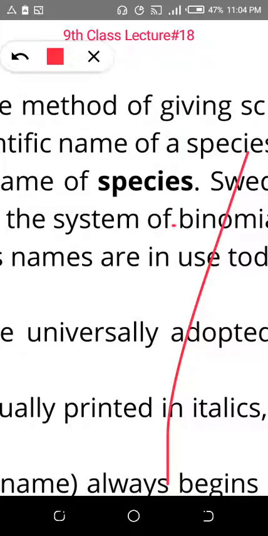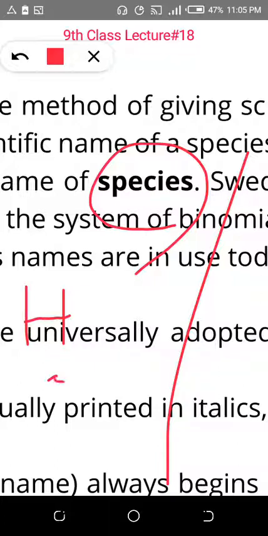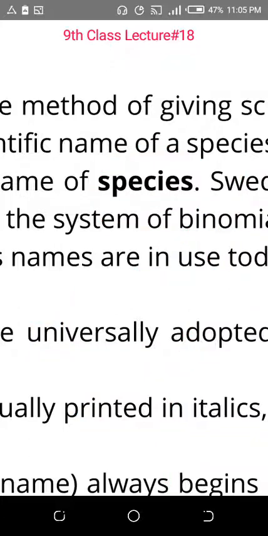The species name is written later, the genus name is written earlier, and the genus's first letter is written in capital. The first alphabet of the genus is written in a capital letter, and the species' first letter is written in a small letter. Let me tell you once again: the genus first letter is capital. For example, in Homo sapiens, H will be capital and S will be small. Why small? Because sapiens is the species, whose first letter is small, and the genus first letter will be capital.